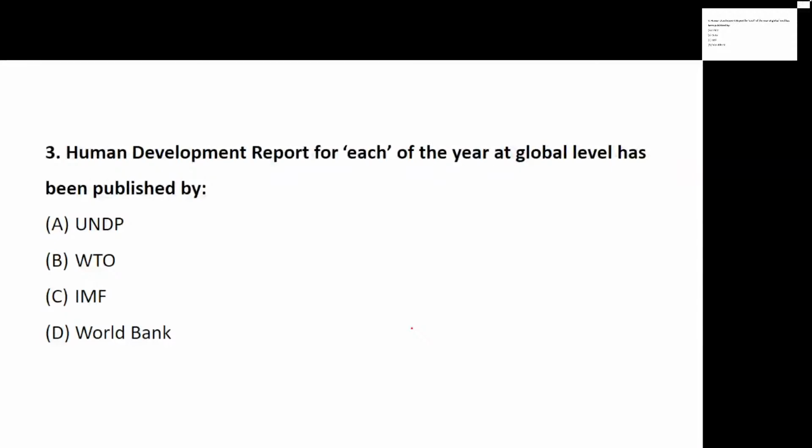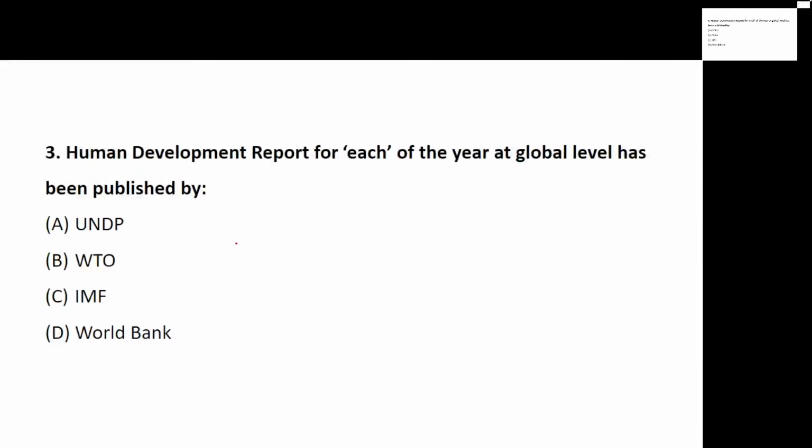So as I told you, nowadays in UGC NET you can see various questions. It is basically acronym based. They do not give you the full form, they just give you the acronyms: UNDP, WTO, IMF, World Bank. So you have to be very, very careful. When you are studying, you have to make sure that the acronyms given are properly understood and you are revising them very well.